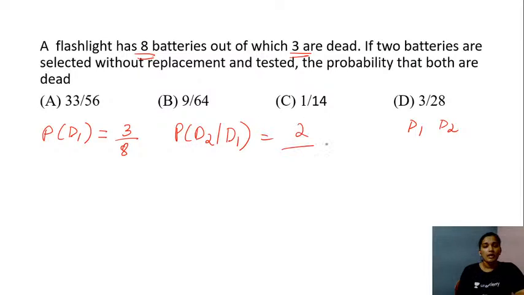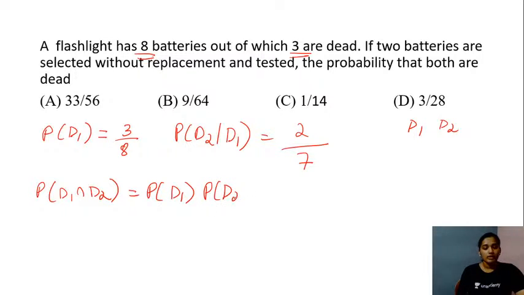There are 2. And what is the total number of batteries out of which you are selecting this from? That is going to be 8 minus 1, which is 7. Yes. Now using the concept of conditional probability and the multiplication rule, we will have the probability of event D1 and D2, that is both are dead. So that is equal to probability of the event D1 into the probability of event D2 given the event D1 has already occurred.